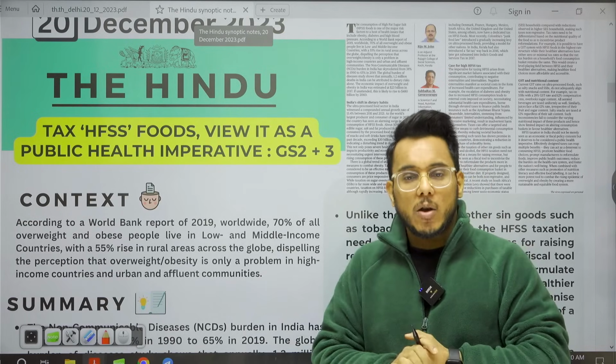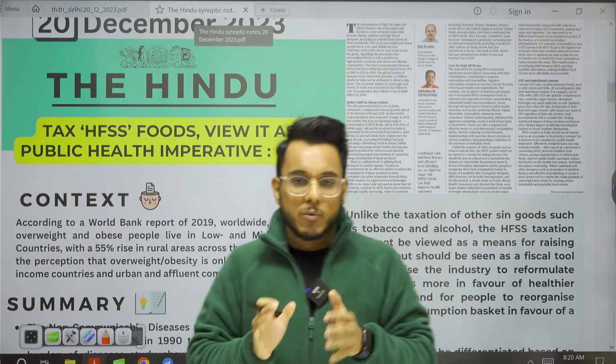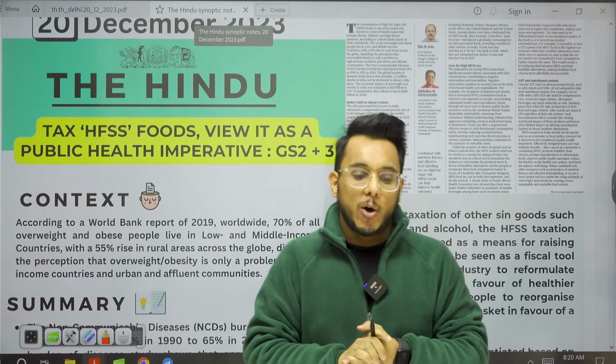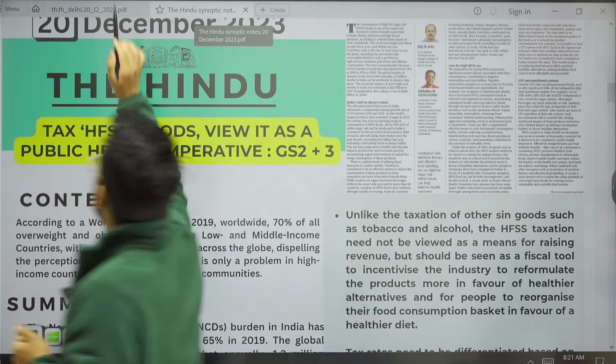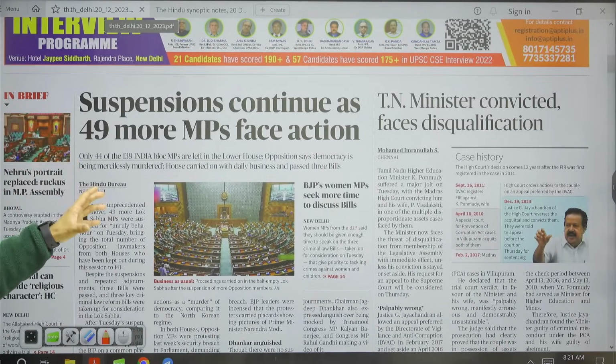Now, first of all, before starting, let's take an overview of the newspaper so that you can understand which articles are important in today's newspaper and what is the placement of such articles. So let's take the overview. So here we have the Delhi edition of The Hindu newspaper, and on the first page we have this article: suspension continues.